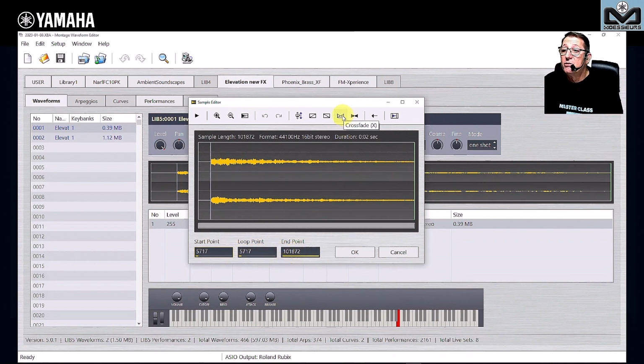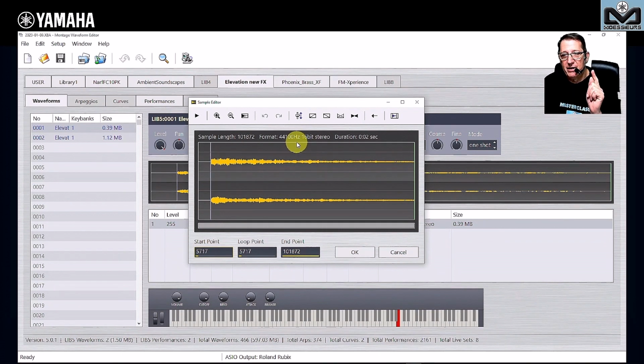But if you want to make the loop, you can crossfade. This is a thing that you cannot do on Montage and Modx, which, since I remind you, are not workstations, so they do not have all the functions that you can find in a workstation, but you can do all of this here. And a crossfade is an art. The crossfade allows you to set the good loop point. You decide the point, but it's finest.